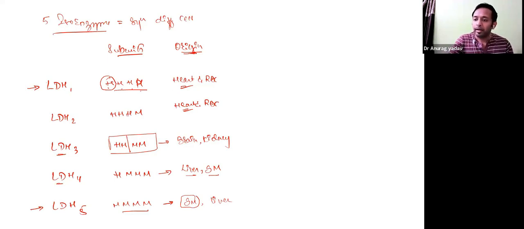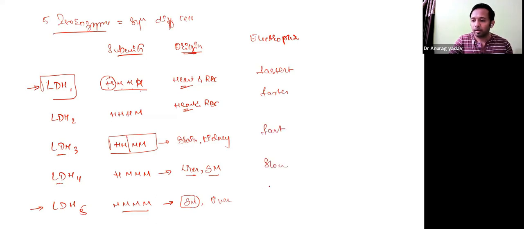Okay. And what do you see on electrophoretic pattern? In electrophoresis, I told you LDH1 runs very fast, so it is the fastest. Next, all are at the lower side. Next will be faster. This is just fast, slow, and slowest.